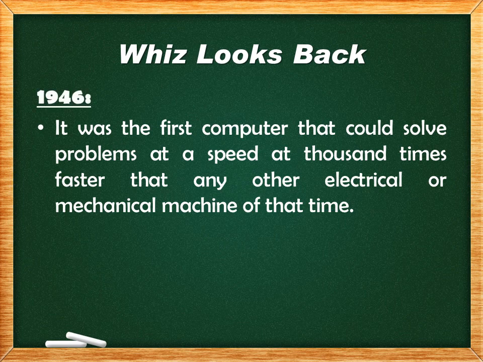ENIAC was the first computer that could solve problems at a speed 1000 times faster than any other electrical or mechanical machine of that time. Okay, the machines that were invented before 1946, at that time, ENIAC is the fastest machine of all the times in 1946. It's about 70 years back from today's date.